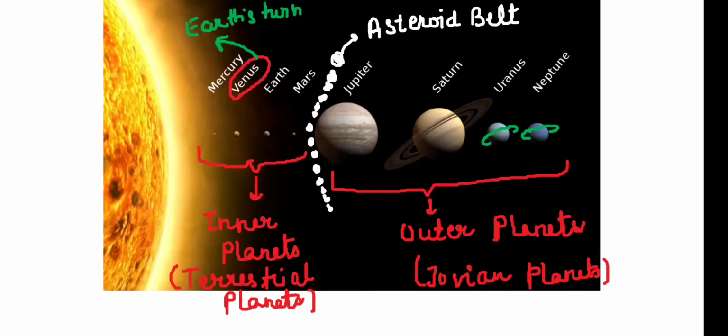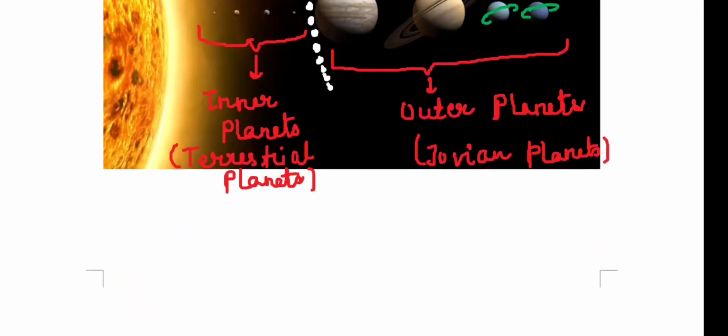They are mainly made up of gases, and so they are called gas planets. One more thing that we have to study in this chapter is the ring structure that we find in the last 3 planets of the solar system, that is Saturn, Uranus and Neptune. So this was a brief introduction.